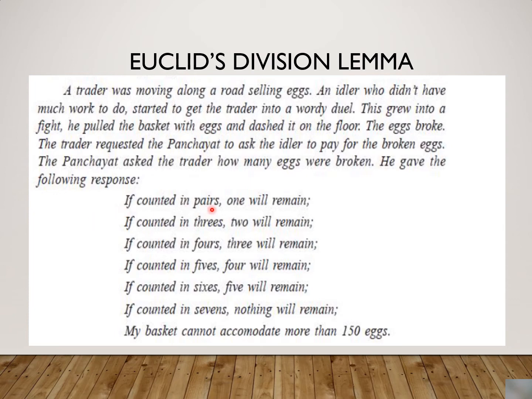He said that if counted in pairs, 1 will remain. If counted in threes, 2 will remain. If counted in fours, 3 will remain. If counted in fives, 4 will remain. If counted in sixes, 5 will remain. If counted in sevens, nothing will remain. My basket cannot accommodate more than 150 eggs. So he gave a kind of mathematical answer. Now the puzzle is something where we have to read each and every statement carefully, right, and think about it.